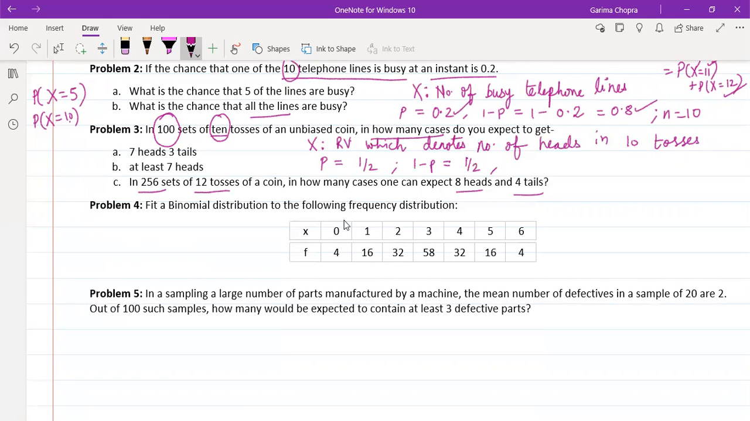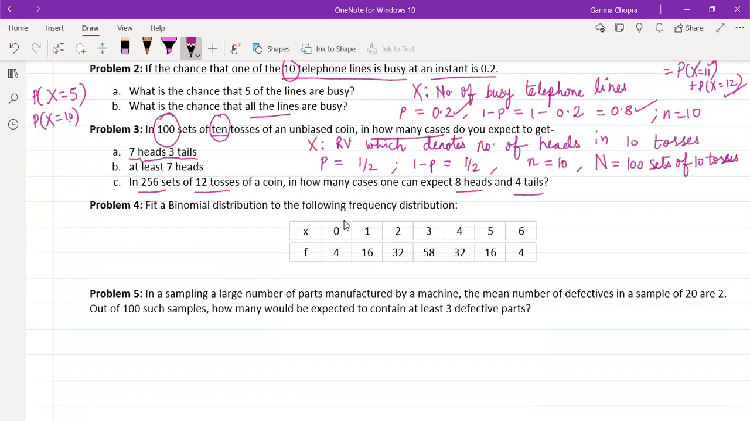If I talk about small n here, the number of trials, the number of these 10 tosses is n. So small n is the number of tosses. And how many sets do we have? We have 100 sets. So for that, I am using the notation of capital N. And this capital N refers to 100 sets of 10 tosses. Now for finding this first probability, not probability, we have to find out the cases that we are getting 7 heads, 3 tails.